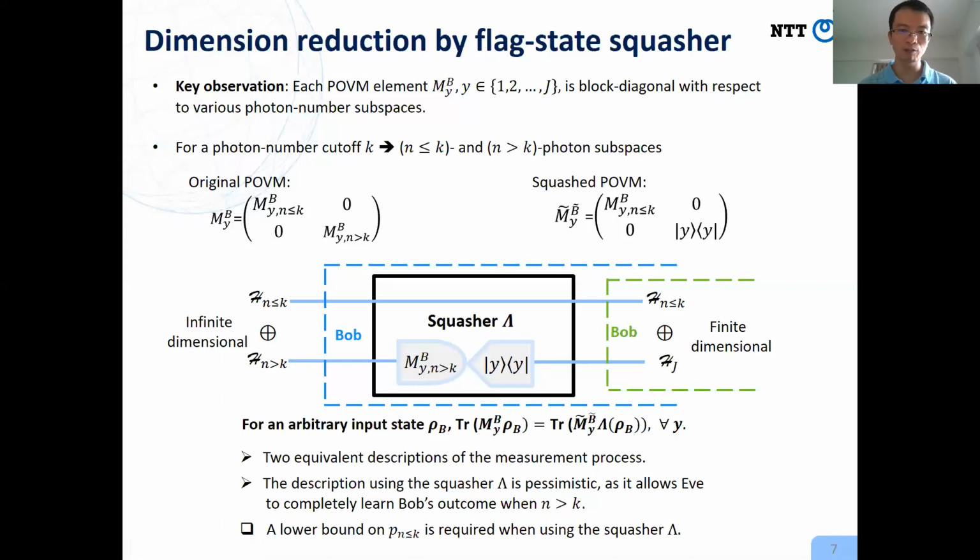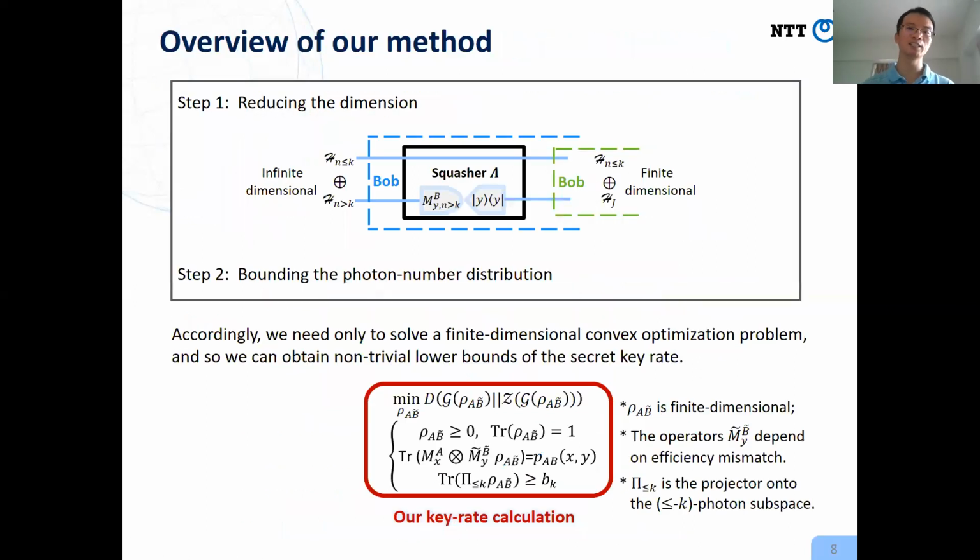However, in this description, we allow Eve to access this squasher. So if she knows the photon number, she knows completely every possible result of Bob when the photon number is high. For this reason, we need a lower bound on the probability of the state being in the small photon number subspace. So the second step is to find the photon number distribution.